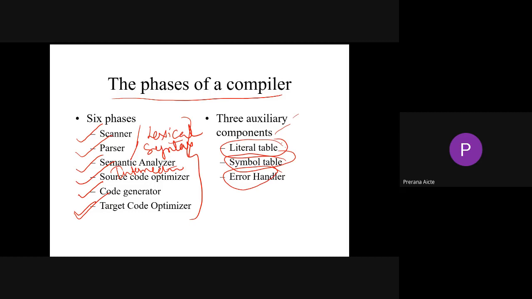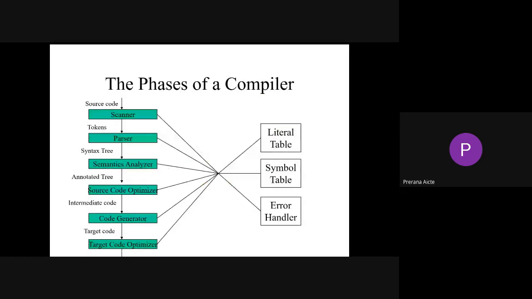See, all those things will be connected with these phases of a compiler. All 3. The literal table is connected with the scanner, parser, semantic analyzer, intermediate code generator, and code optimizer. And the symbol table is also connected with the scanner, parser, semantic analyzer, intermediate code generator, and optimizer. And even the error handler will also be connected to all these phases of the compiler. See, all these phases are connected to the symbol table, literal table, and error handler.